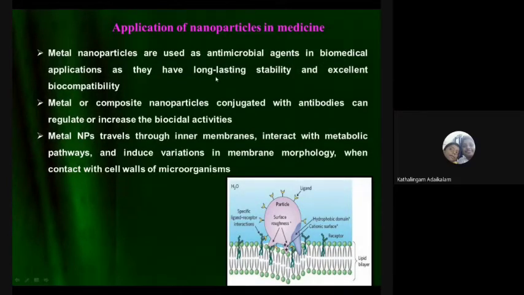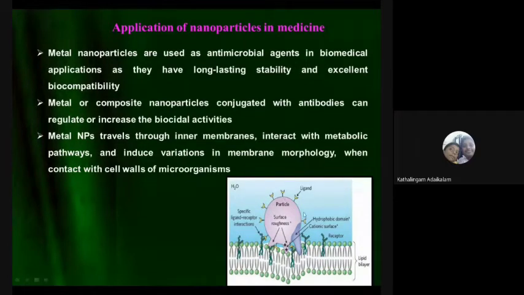Metal or nanocomposite nanoparticles conjugated with antibodies can regulate or increase biocidal activities. Metal nanoparticles travel through the inner membranes, interact with metabolic pathways, and induce variations in membrane morphology on contact with the cell walls of microorganisms.